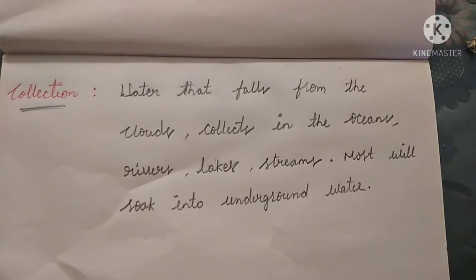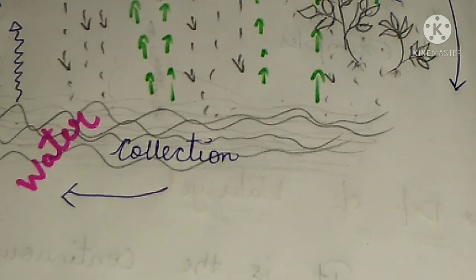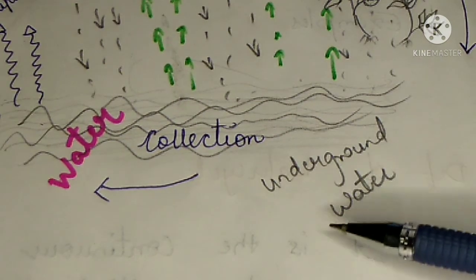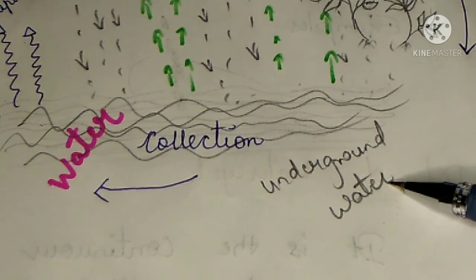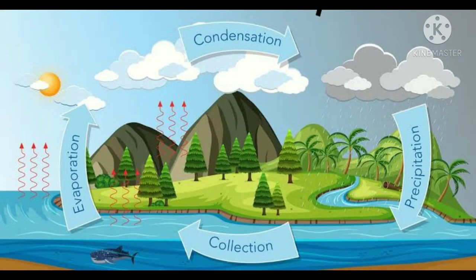The last stage is collection. See, again the water is coming back to the ground. Most of the water will soak into the underground and the rest will go into the ocean, rivers, lakes or streams. So again the water cycle will be repeated from earth to atmosphere and then atmosphere to earth.